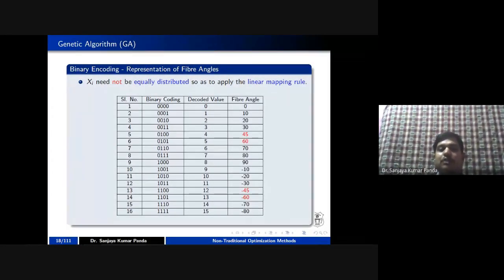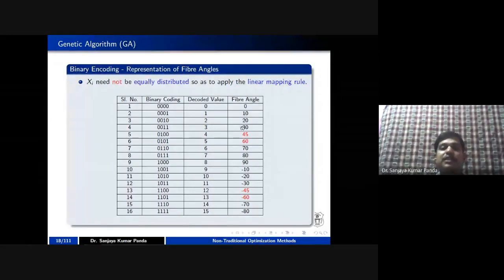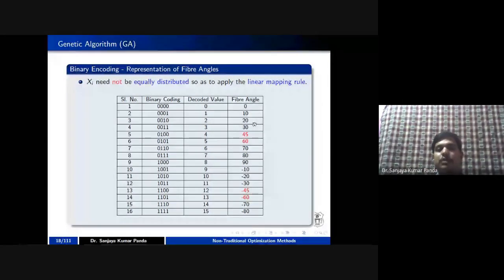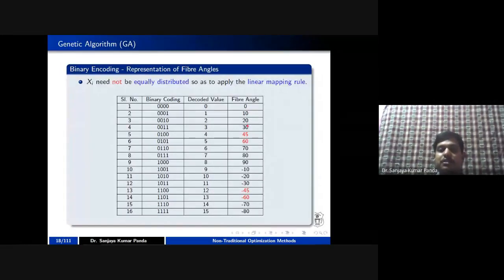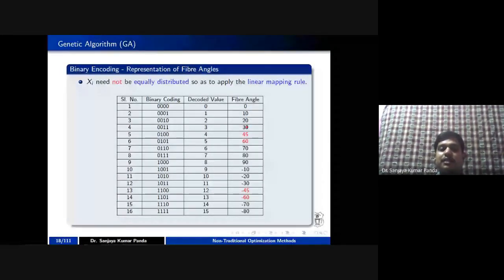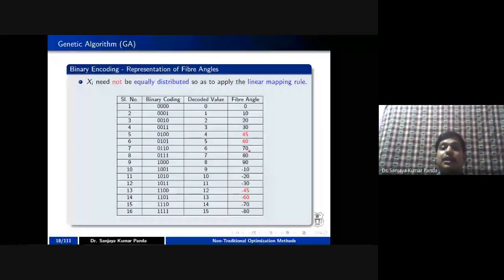While you are going for this encoding mechanism, it is not specified that all the values are at equal distance from each other. For example, 10 to 20 the difference is 10, 20 to 30 the difference is 10, 70 to 80 the difference is 10. It is not necessary that they are equally distributed.